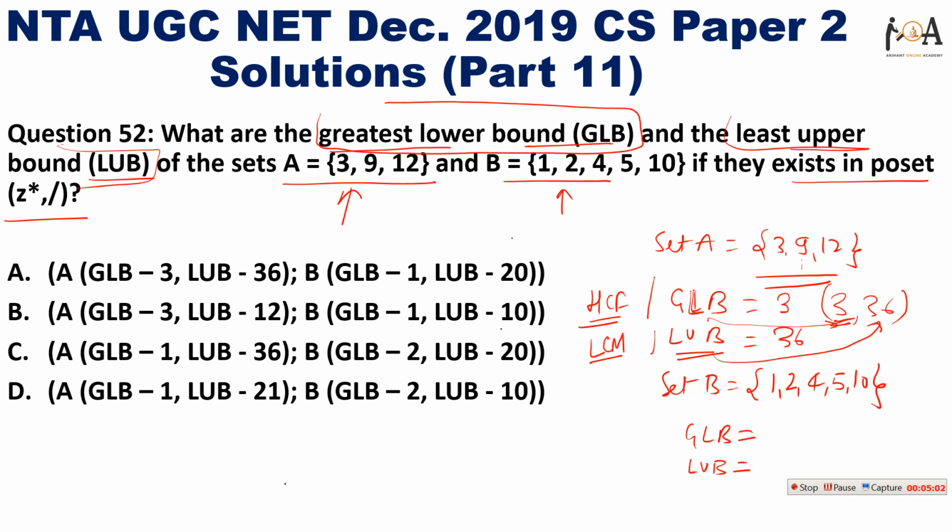Now for set B, the GLB, that is the HCF, is nothing but 1, and the LCM, that is the least upper bound, it is 20, because 20 will be the lowest common multiple for that. So option A is the correct answer here.